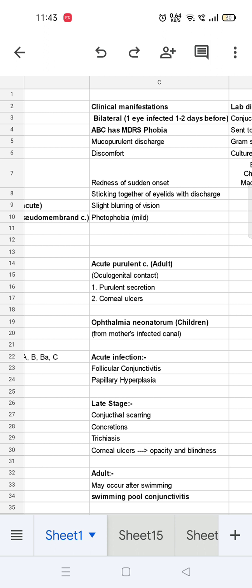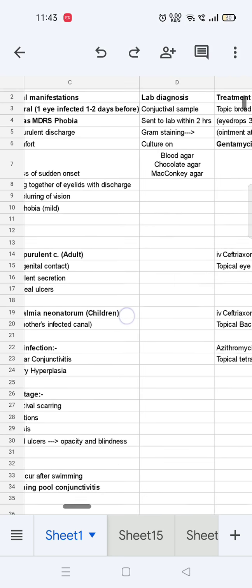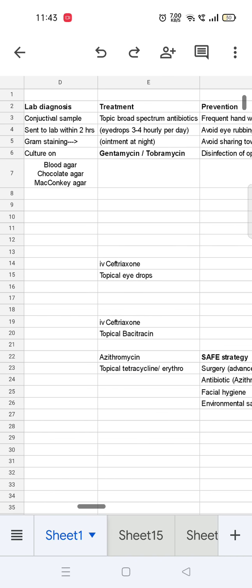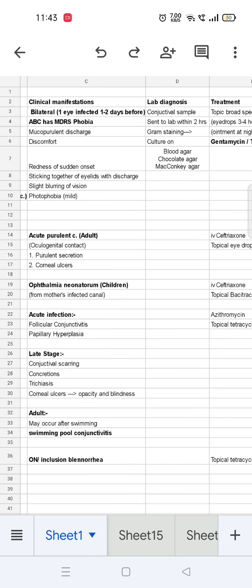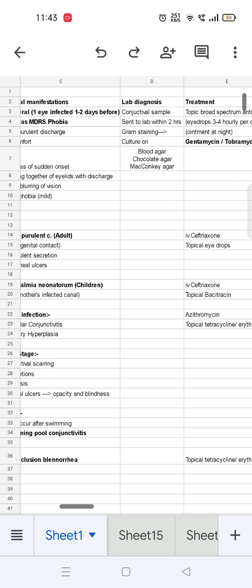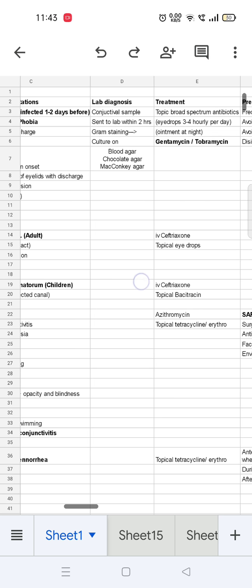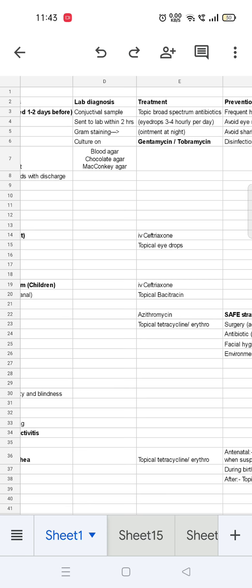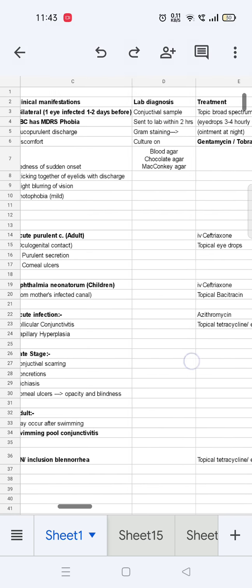So, this ophthalmia neonatorum is characterized by acute purulent discharge and crusted lesions within 1 to 2 days of birth. After that, we come to the treatment. The adult one, which is acute purulent conjunctivitis, is treated with ceftriaxone IV and topical eye drops, and ophthalmia neonatorum is treated with IV ceftriaxone and topical bacitracin.